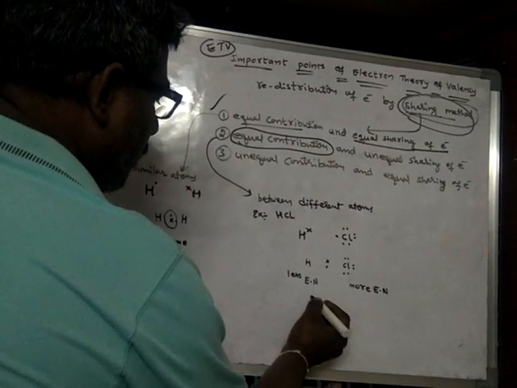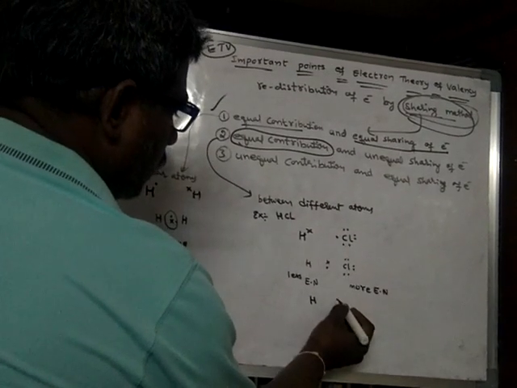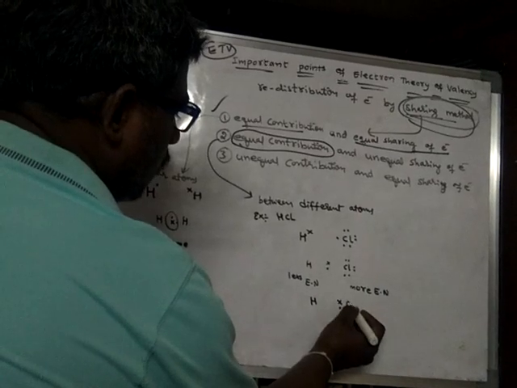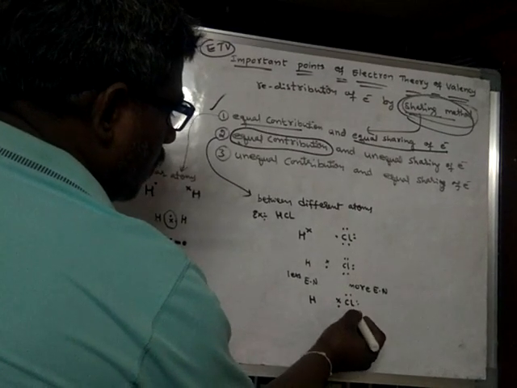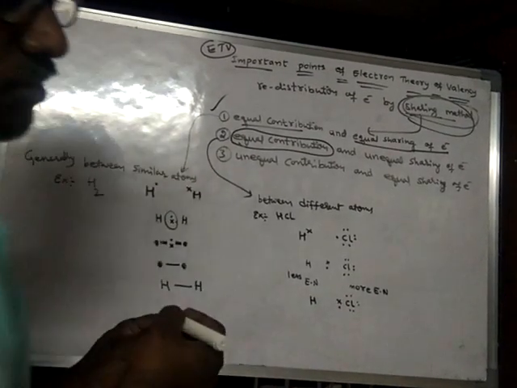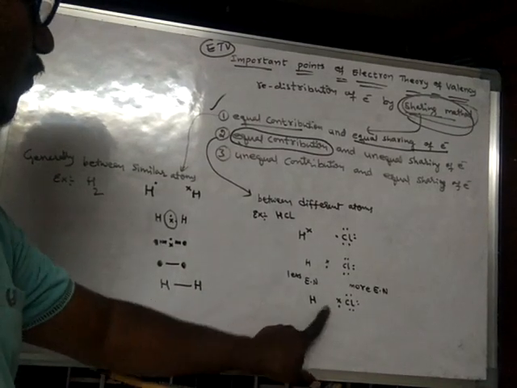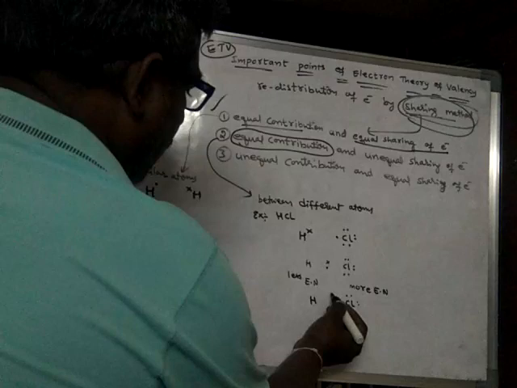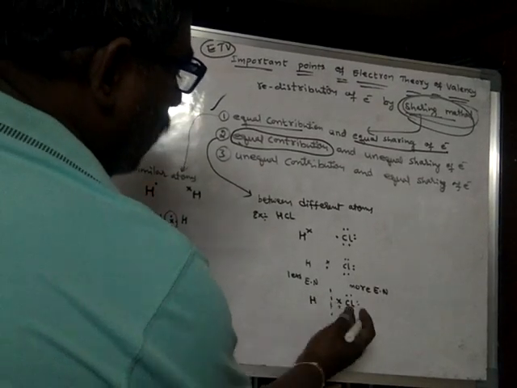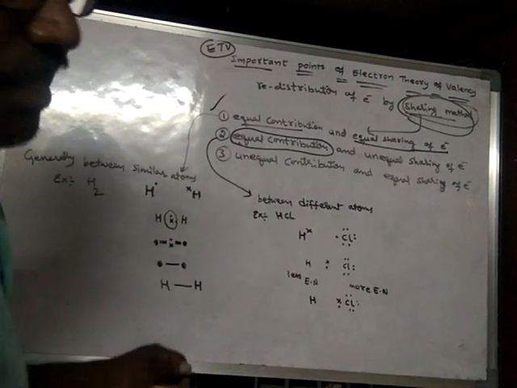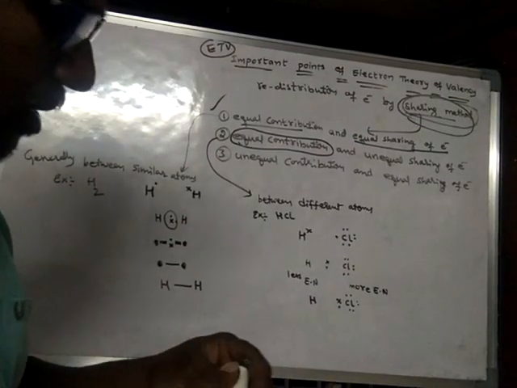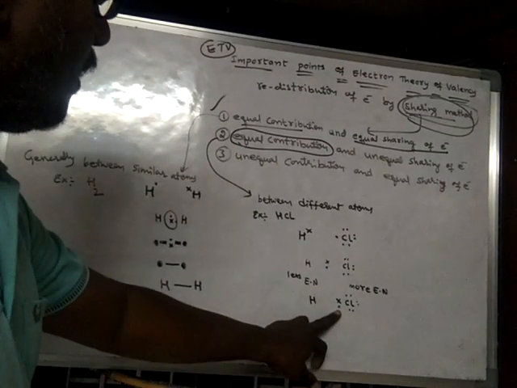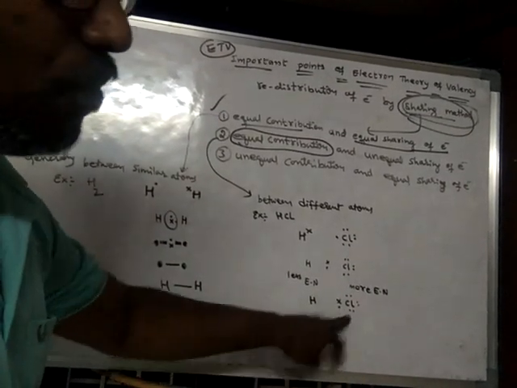As a result, this electron pair will move closer towards chlorine and away from hydrogen. Actually, they are not present in the center. They are moved away. That means this electron pair is not shared equally by both the atoms.